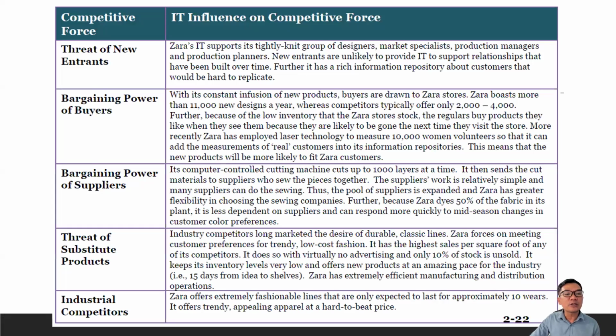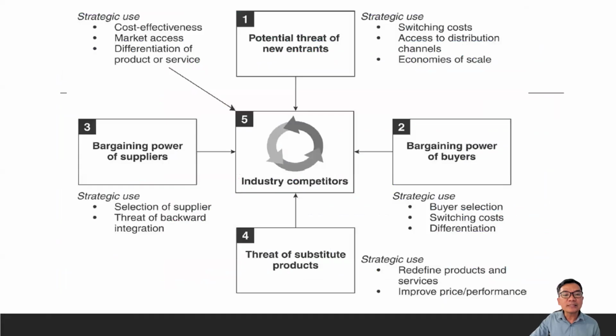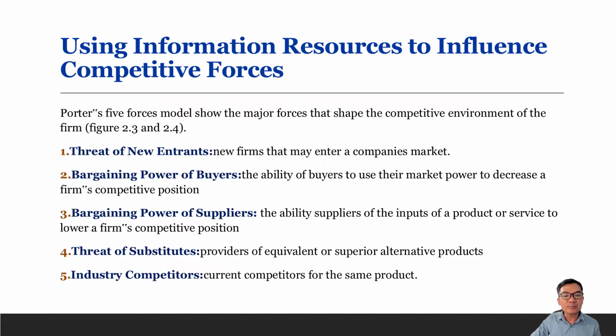Okay, I think that's it for Porter's five forces model, looking at the threat of new entrants, the bargaining power of buyers, bargaining power of suppliers, threat of substitutes, and industry competitors. You can capitalize on technology and various networks of your existing company to retain your competitive advantage over other companies.